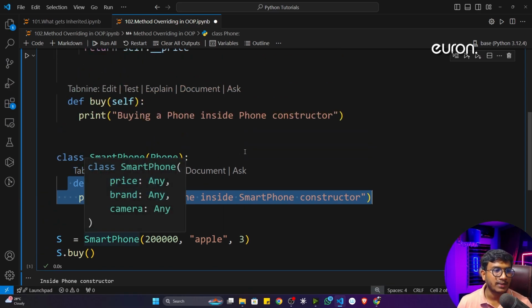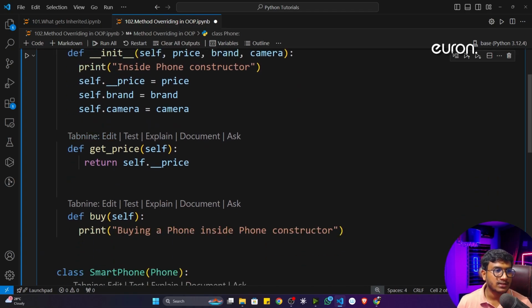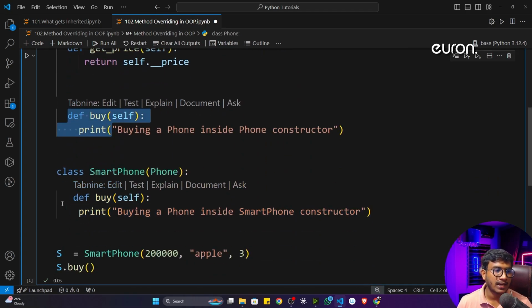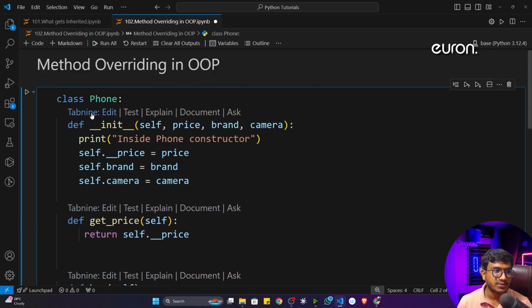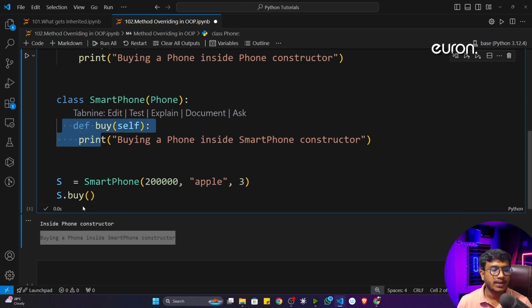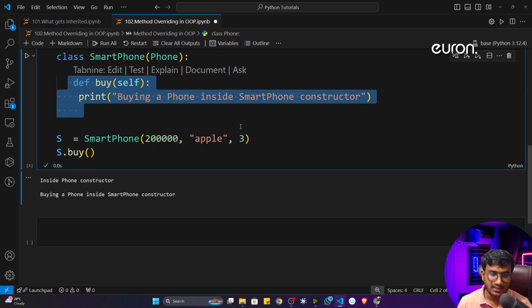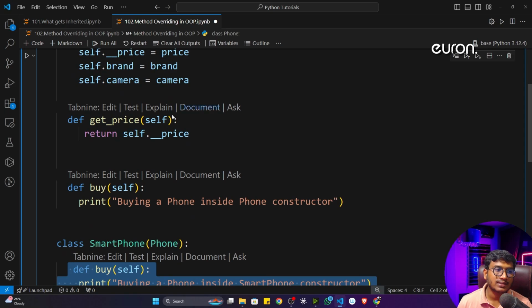This is actually called method overriding inside OOP, because we have the same method name, buy and buy, present in both my parent class and my child class. Whenever I call this method, it will execute the child class method first, because it first checks whether it has the property or not. If it has it, it will execute that first, giving it first priority. Otherwise it will go to the parent class.